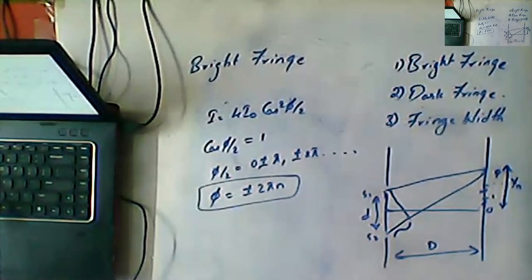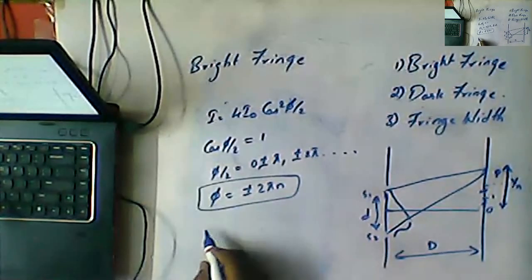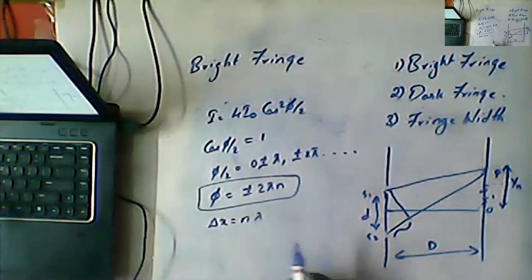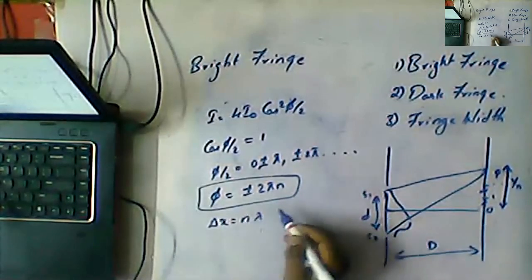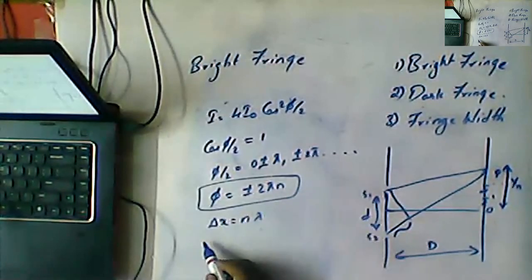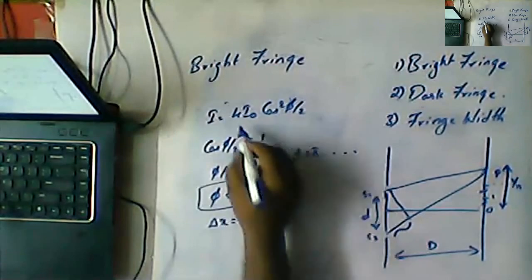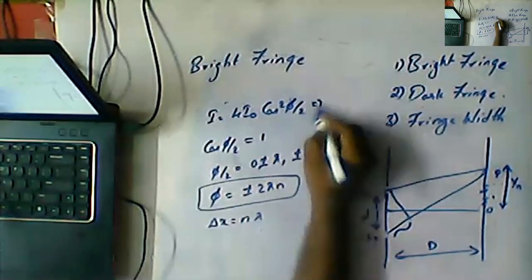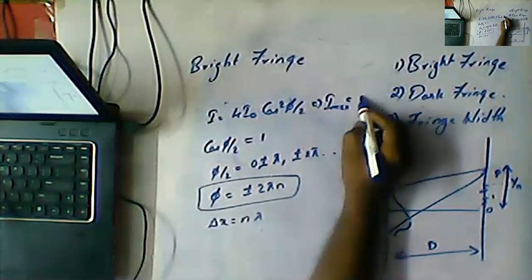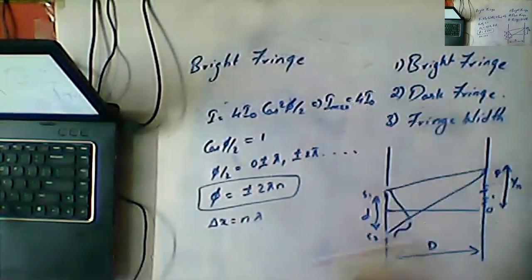Now another point: what is the path difference? Delta x is equal to n lambda. We already got this from the starting point. And what is the formula for Imax? First of all, we already know the cos square phi by 2 term, so we can write Imax is equal to 4 I naught.